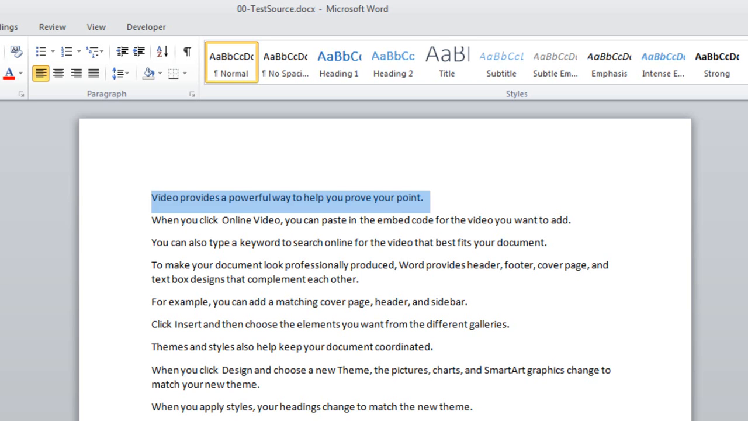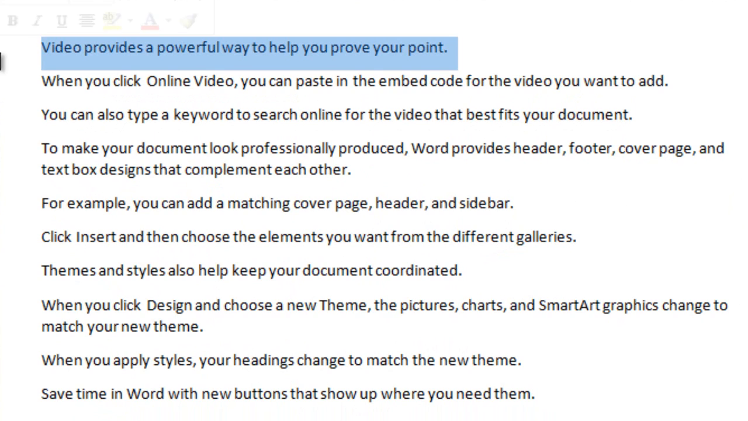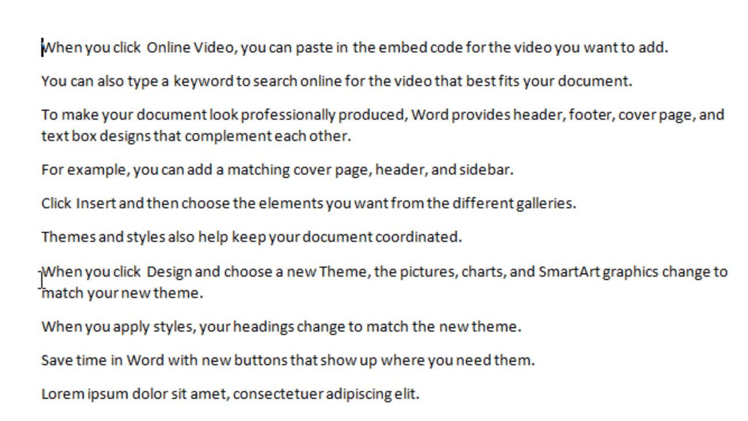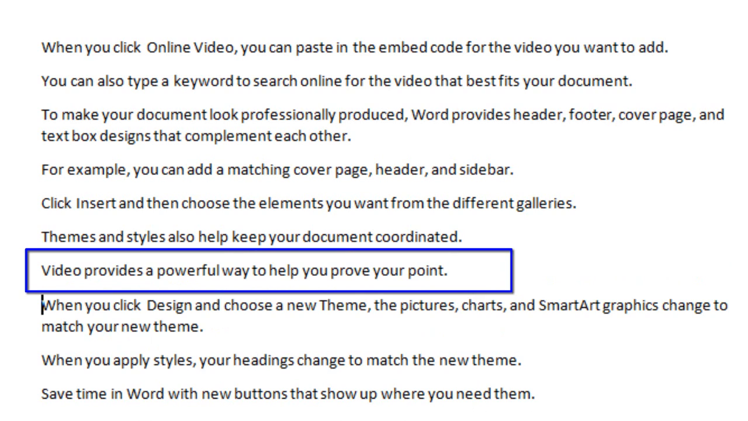So for instance, the user may come up here, they select this paragraph, and there is some metadata associated with this paragraph, and they cut that paragraph, and they come down here, and they paste the paragraph down there. We should be able to understand that this paragraph right here, video proves a powerful way to help you prove your point, has the same metadata that it had before we cut and pasted that paragraph.